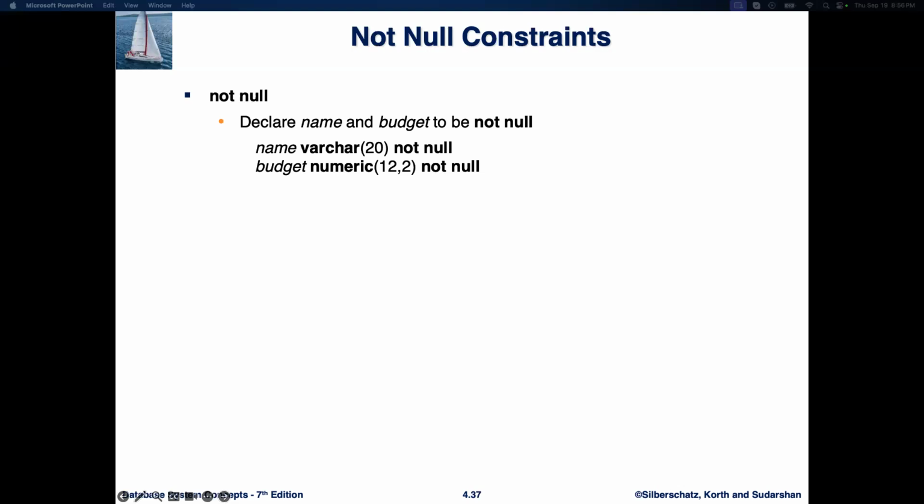The budget column is a numeric field with up to 12 digits, including 2 decimal places, and it also cannot be null. This ensures that when data is inserted into the table, values must always be provided for both the name and budget columns. Not null helps enforce data completeness by preventing missing or undefined values in important columns.